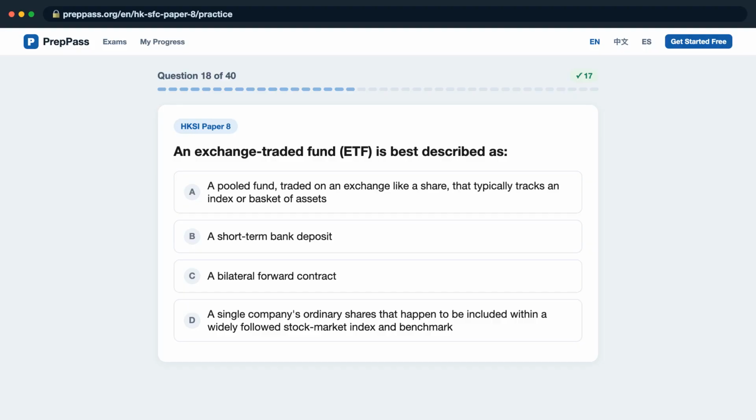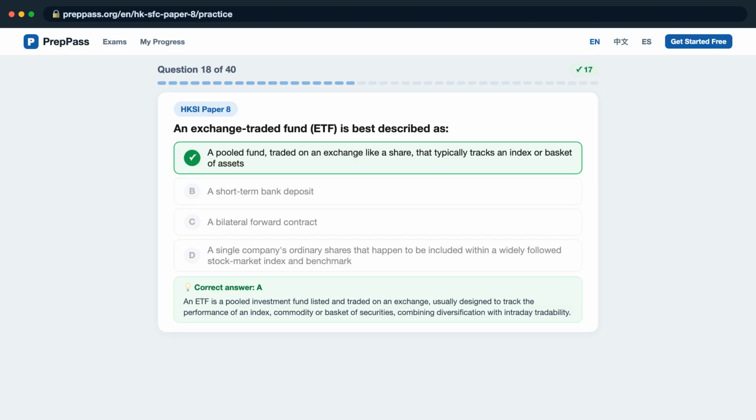Question 18. An exchange-traded fund, ETF, is best described as: A, a pooled fund, traded on an exchange like a share, that typically tracks an index or basket of assets? B, a short-term bank deposit? C, a bilateral forward contract? D, a single company's ordinary shares that happen to be included within a widely followed stock market index and benchmark? The correct answer is A.